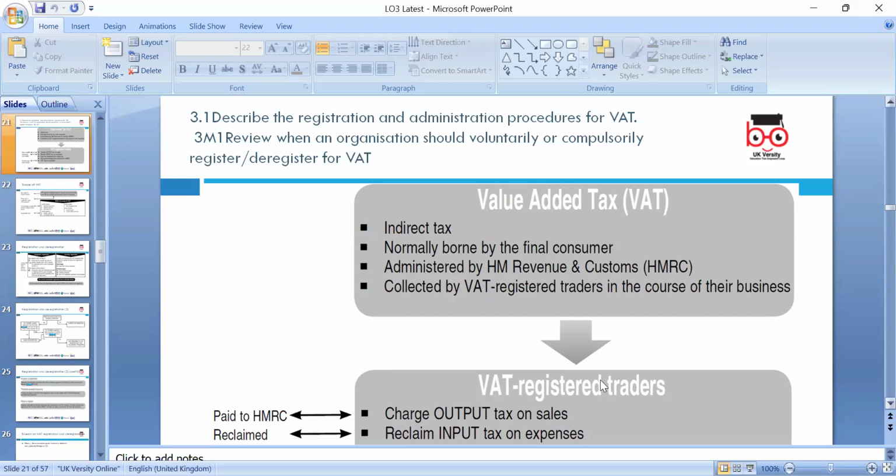Especially when you're in the building and construction industries, where you have input VAT you can claim and you're not charging output VAT, then of course you can get refunds. Indirect tax is normally borne by the final customer, the buyer, administered by HMRC, and collected by VAT-registered traders in the course of business. They are actually tax collectors. Output is VAT on sales and input is VAT on purchases. Input we can claim back and output we pay to HMRC.